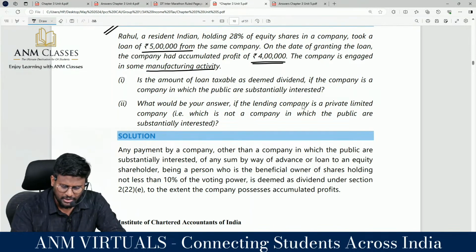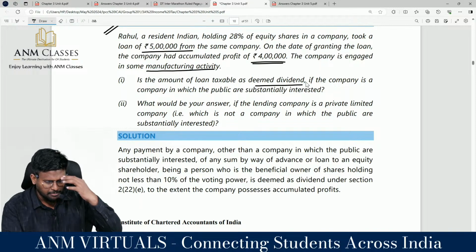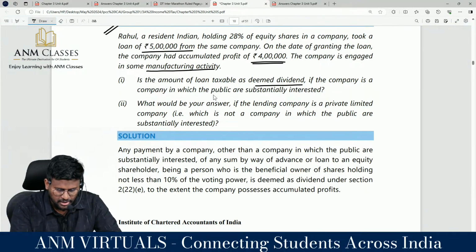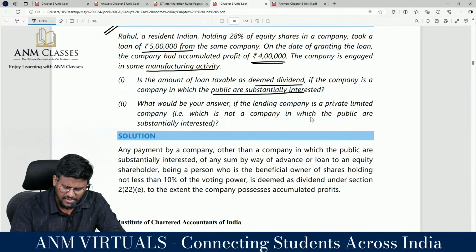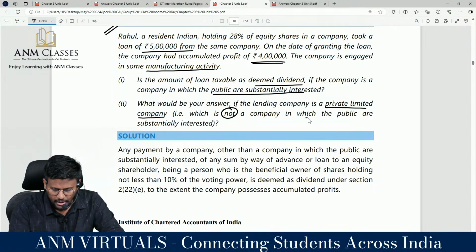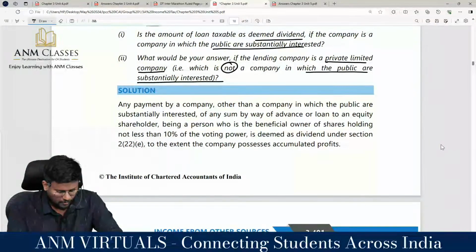Is the amount of loan taxable as deemed dividend? If the company is a company in which public are substantially interested. Public are substantially interested means public limited company or private limited company? This provision is applicable to any limited company? Not applicable to a public company. What would be your answer if the lending company is a limited company which is not a company in which public are substantially interested?